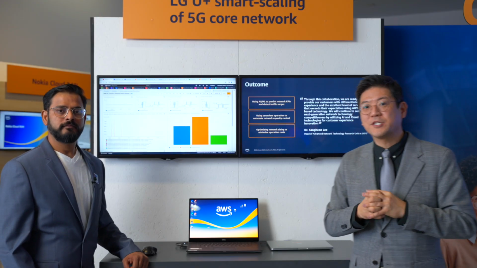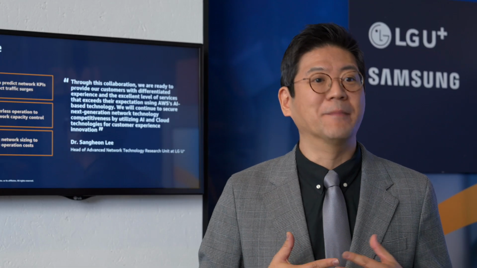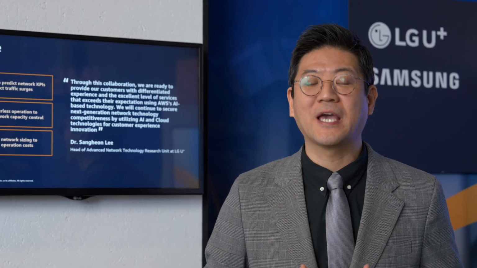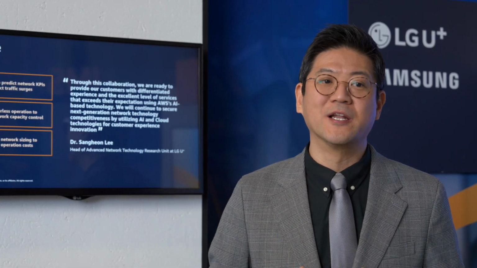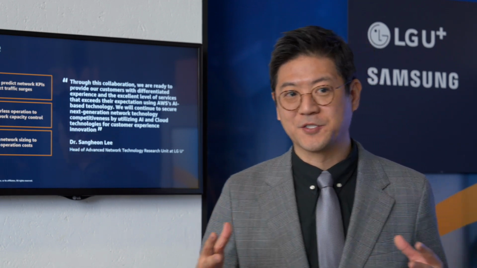Okay, as a conclusion, this demo demonstrated the AI/ML powered scaling capability of the 5G network function when it is built on AWS with AWS AI/ML services, Amazon EKS, and the AWS auto scaling group. All those building blocks are available to compose this entire service set.